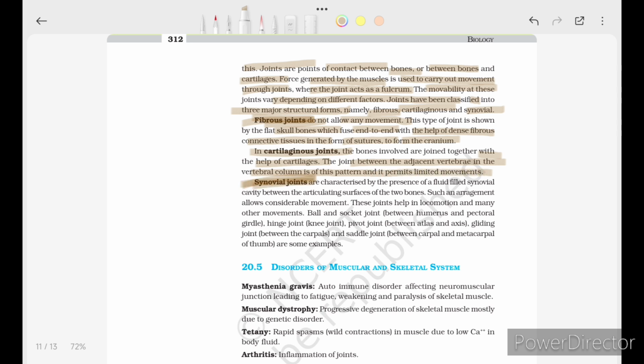Synovial joints are characterized by the presence of a fluid-filled synovial cavity between the articulating surfaces of two bones. Such an arrangement allows considerable movement. These joints help in locomotion and many other movements. Ball and socket joint between the humerus and pectoral girdle. Hinge joint, that is knee joint. Pivot joint, that is between the atlas and the axis. Gliding joint between the carpals. The saddle joint between the carpals and the metacarpals of the thumb are some examples.